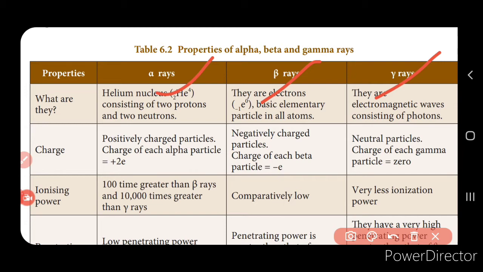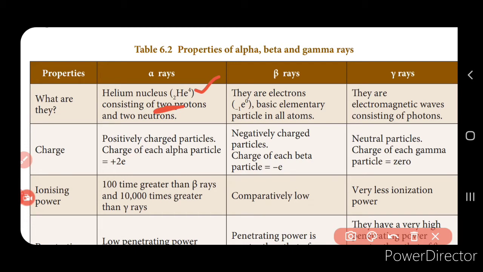Now, if you see the properties of radioactivity, you can compare them. Here is the comparison. The alpha particles are nothing but helium particles which consist of 2 protons and 2 neutrons. Here you can see the symbol of the element, written with the numbers 2 and 4. So it consists of 2 protons and 2 neutrons.